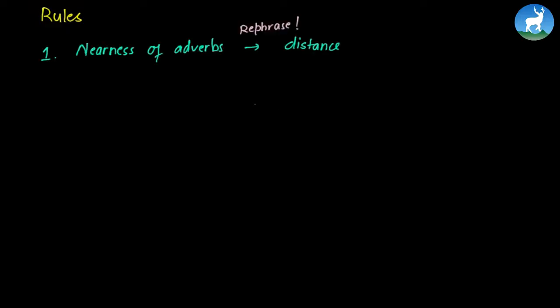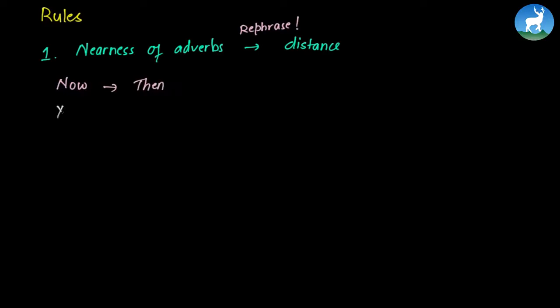So now we will walk through some of the basic rules we need to consider while changing a sentence from direct to indirect speech. The first rule is that the nearness of adverbs must be replaced with those of distance. So we need to rephrase it. If we encounter now in the direct speech, it is converted to then.